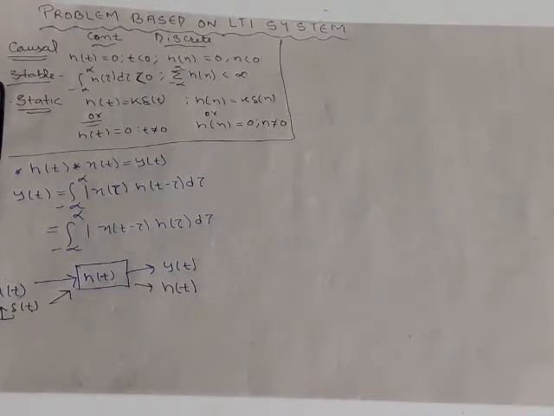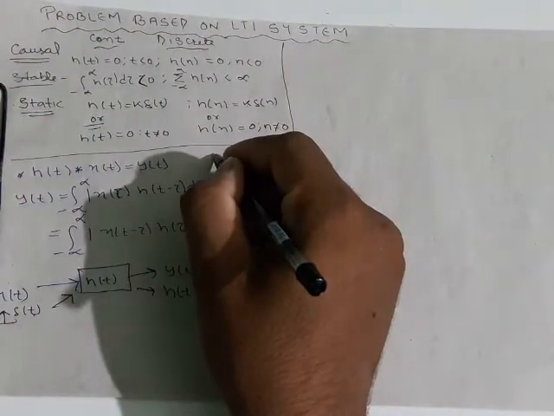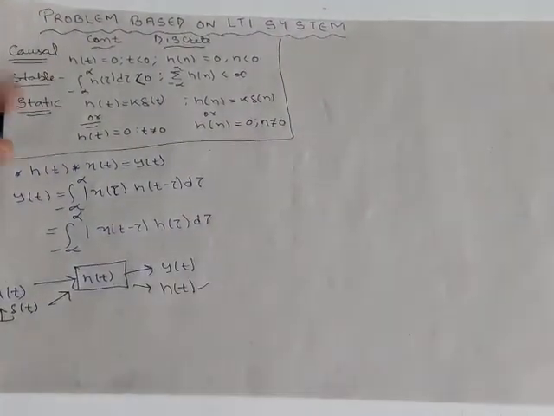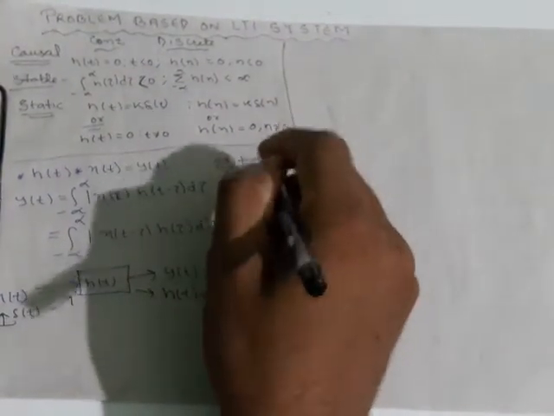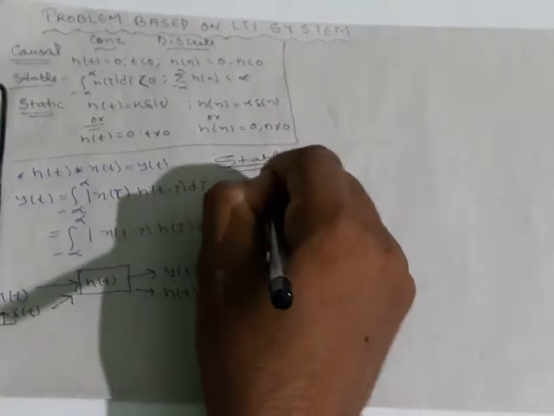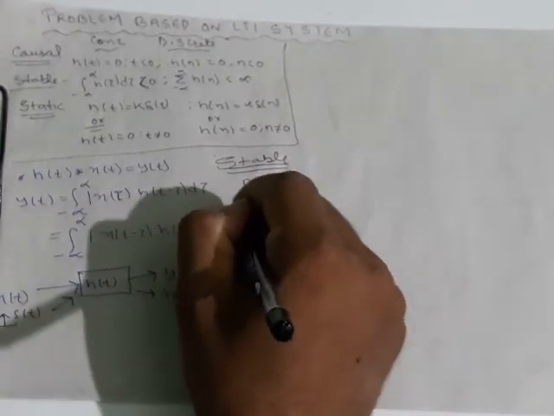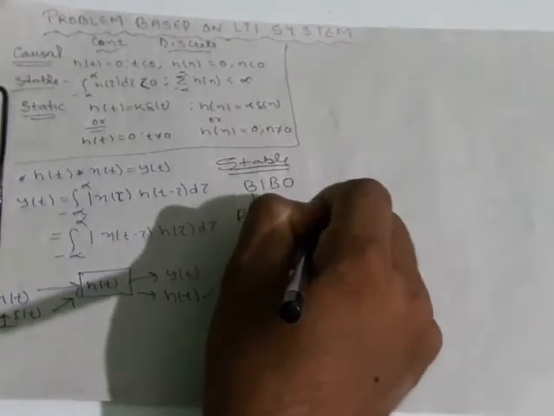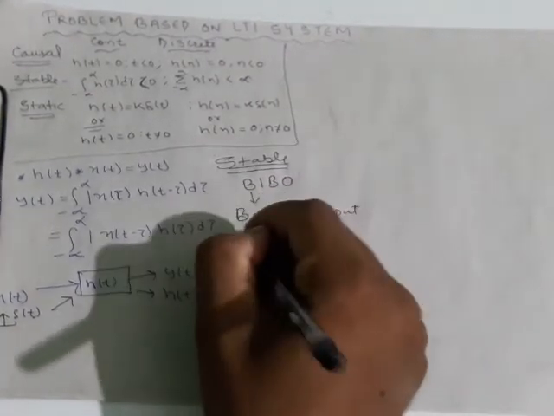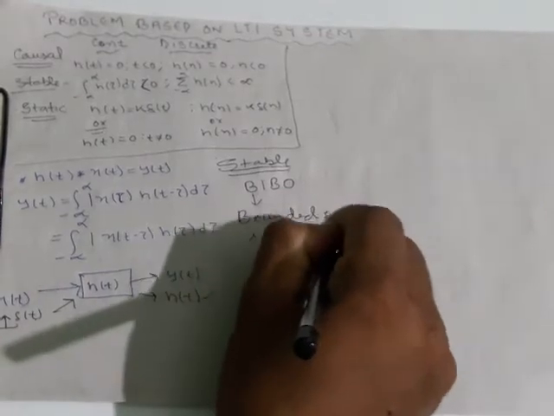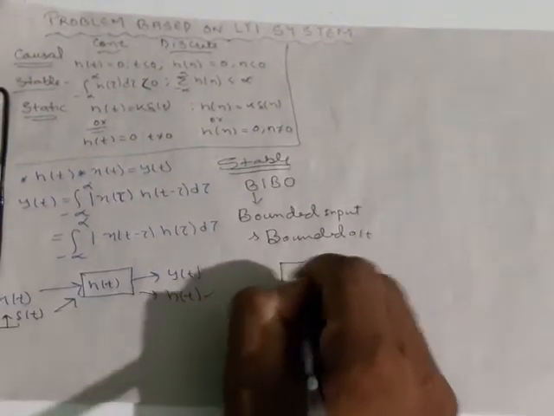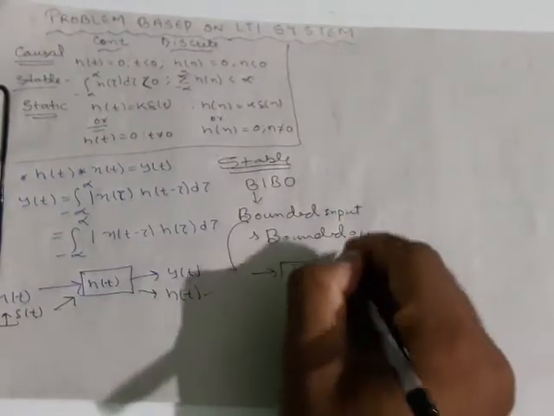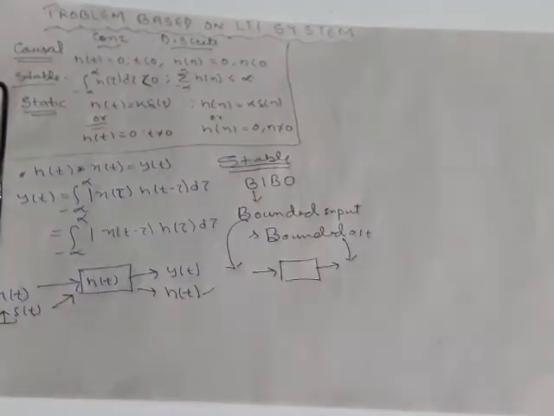This is h of t. But for the stability criteria, for a system to be stable, it should follow bounded input, bounded output. That means if we give a bounded input to the system, then we should get a bounded output.